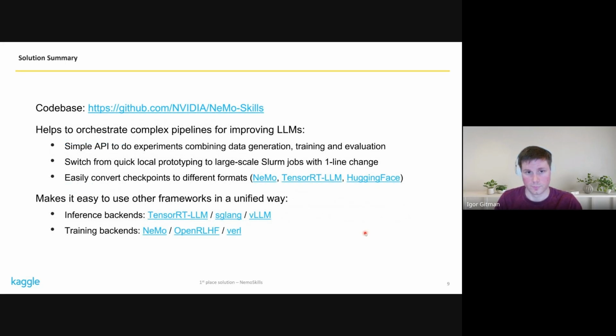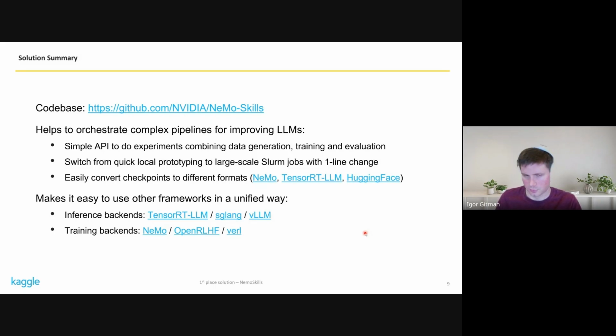The final component of our solution was our code base, which you can see from the name of our team. We used the NeMo-Skills code base from NVIDIA. That was very important for us to be able to do fast experimentation. This library lets you orchestrate very complex pipelines for improving language models and do it easily. There is a simple API to do experiments that combine data generation, training, evaluation.